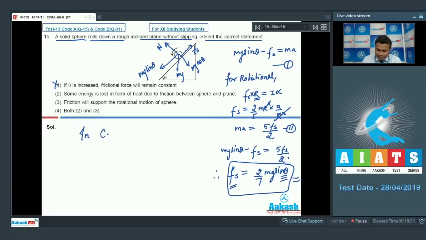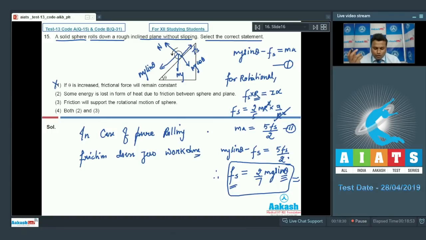In case of pure rolling, the friction force does zero work. So therefore there is no loss of energy. Second also goes wrong.